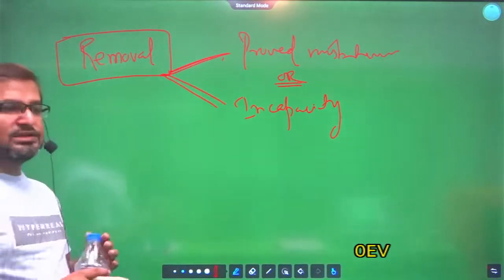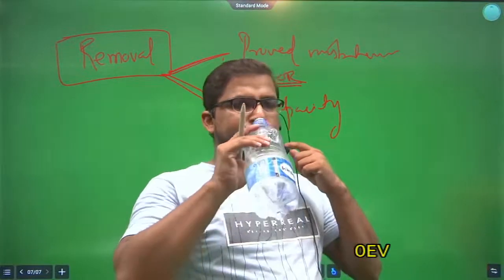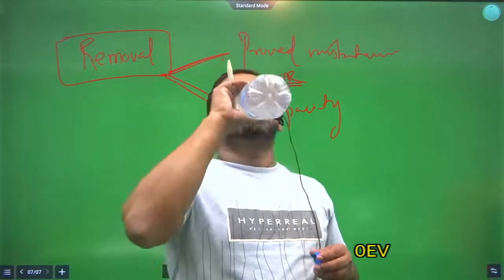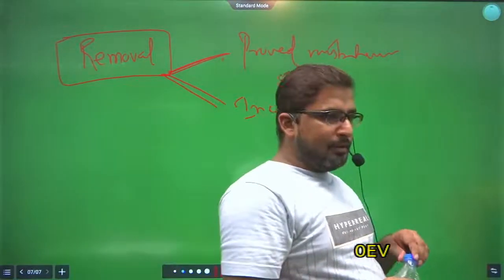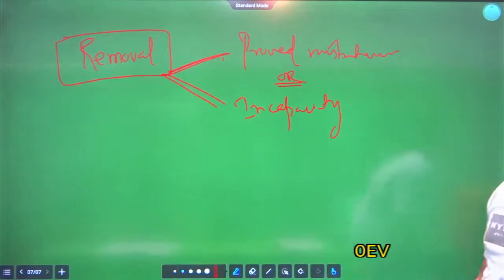And what about the election commissioners? How can they be removed? On the recommendation of the chief election commissioner, the President will remove the election commissioner. Clear?